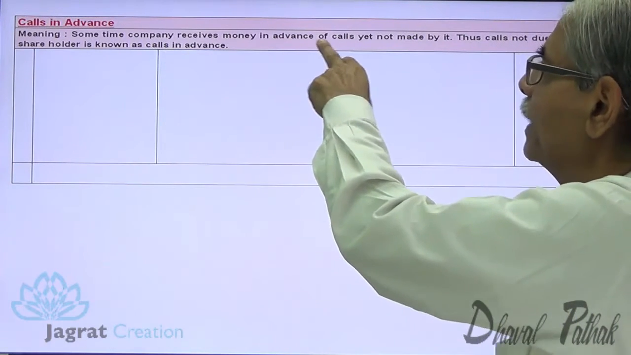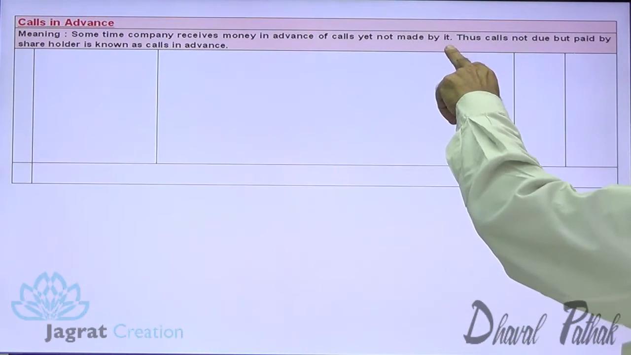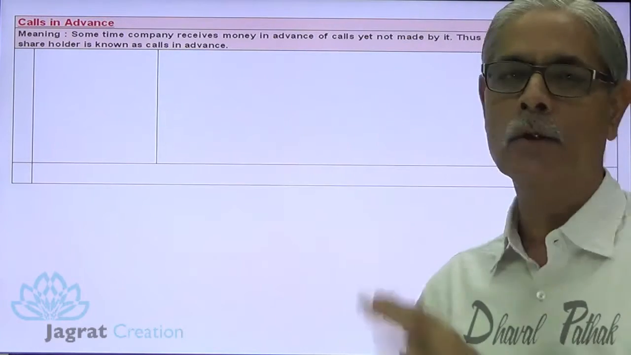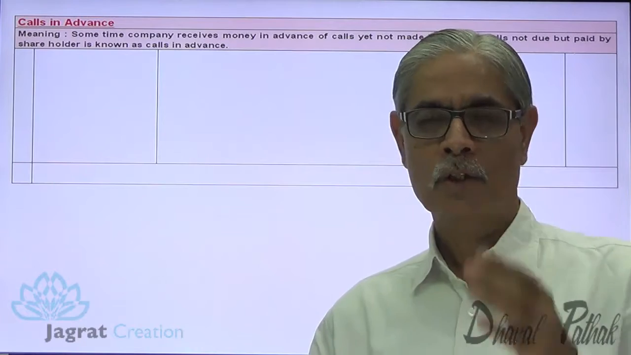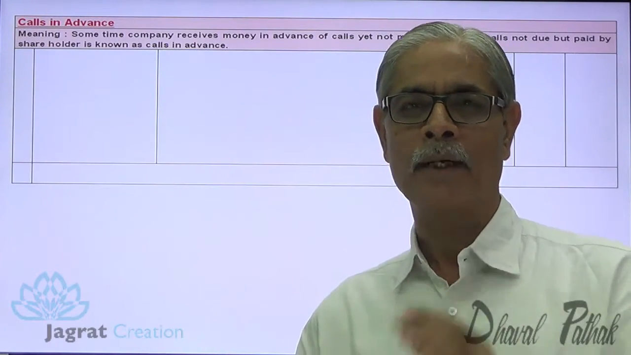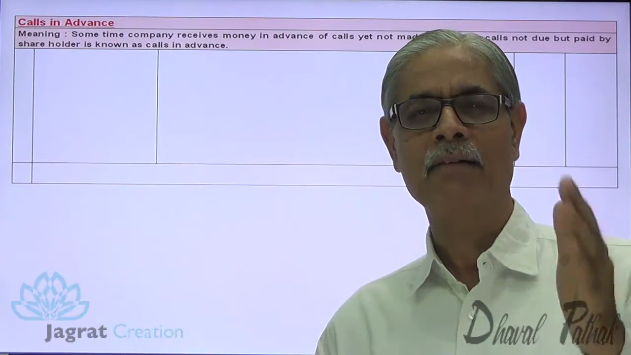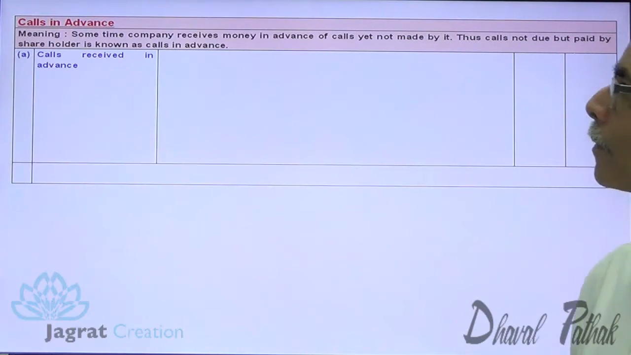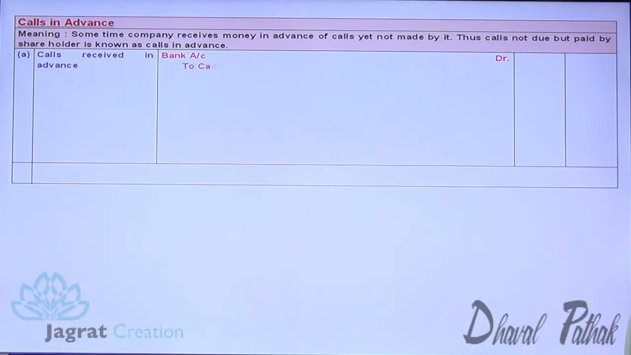Sometimes the company receives money in advance of calls not yet made. Thus calls not due but paid by a shareholder are known as calls in advance. Now such calls in advance are received. So first call received in advance at the time of allotment, second call received in advance at the time of allotment, or second call received in advance at the time of first call. This is how advance money could be received. When the calls are received in advance, bank account debit to calls in advance account credit.